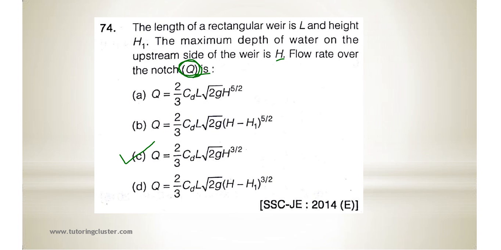Where L is what? L is length of the weir. Next, what is CD? Coefficient of discharge. Then g is acceleration due to gravity. And what is H? H is the maximum depth of water on the upstream side of the weir. So please remember this equation. It is quite important.